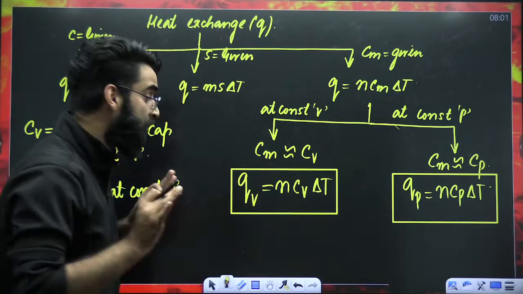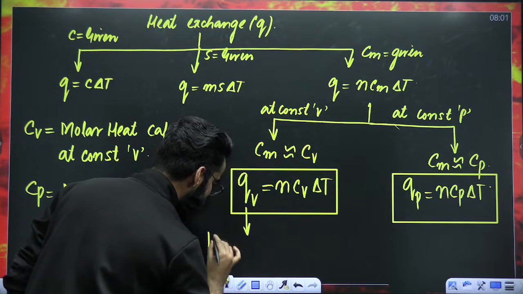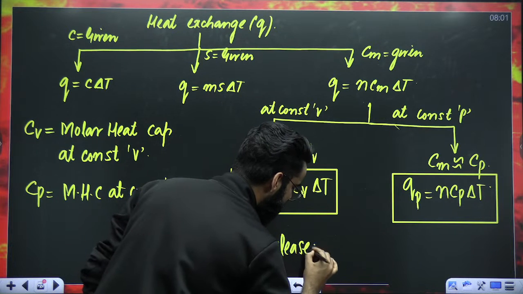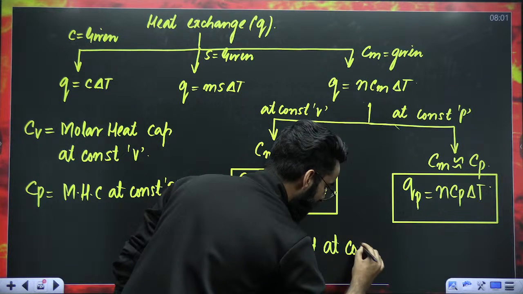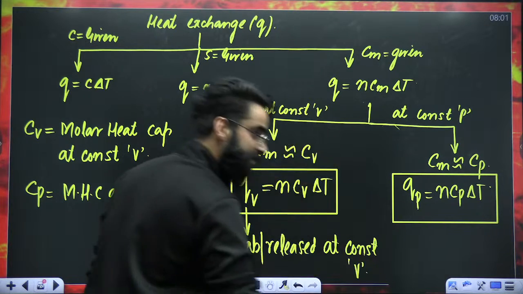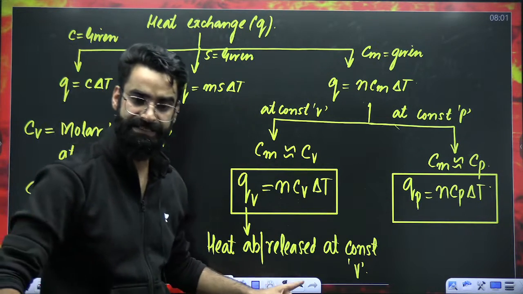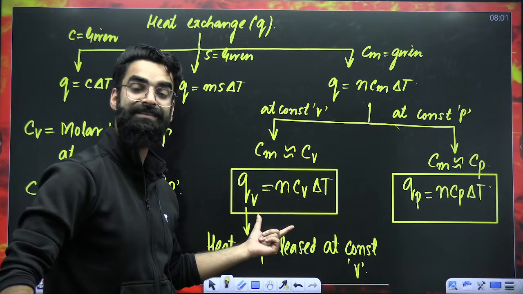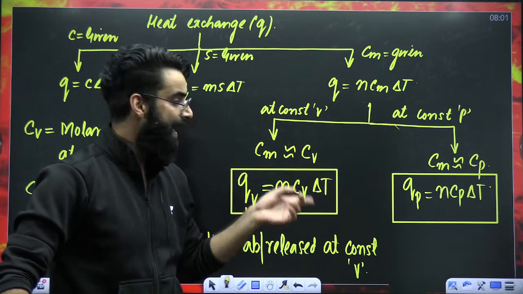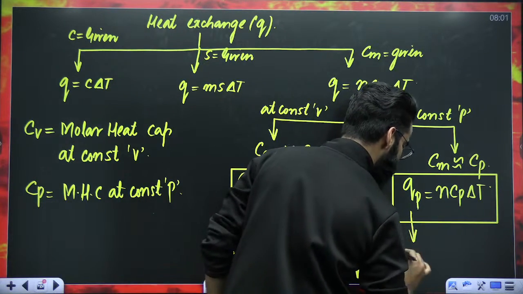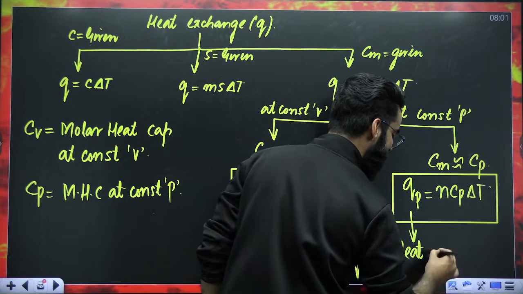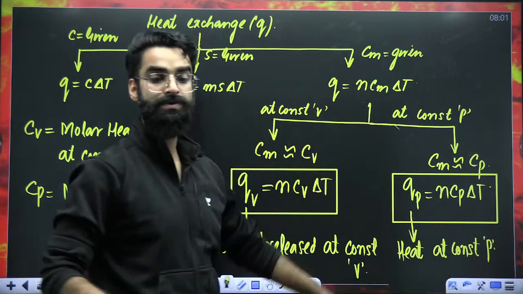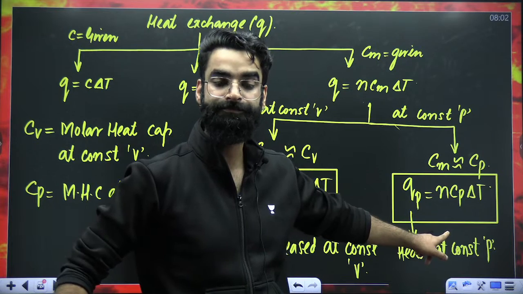Now, if you are asked to calculate the heat absorbed or the heat released by the system at constant volume, understand, you have to calculate the value of QV. And QV, as per the result, is equal to nCV delta T. And whenever you are supposed to calculate the heat absorbed by the system or the heat released by the system at constant pressure, then you have to use this particular result to calculate QP.